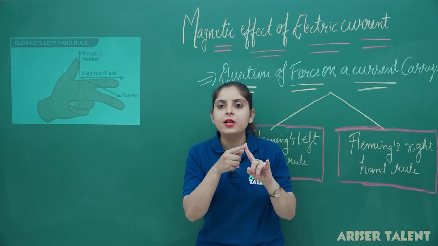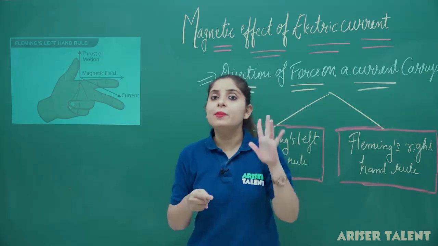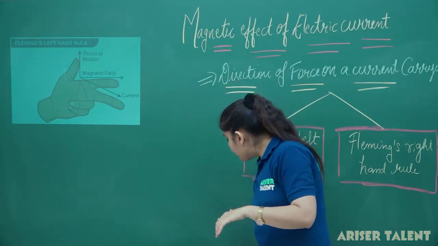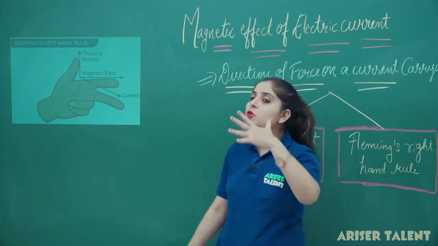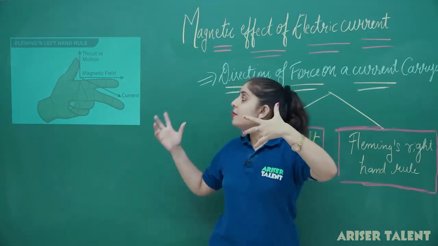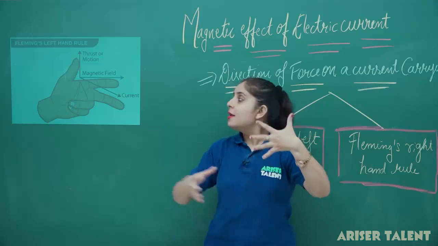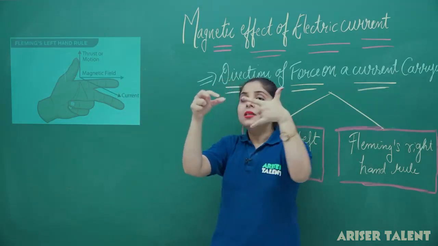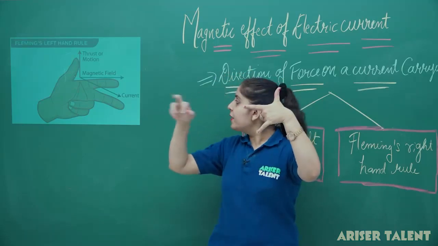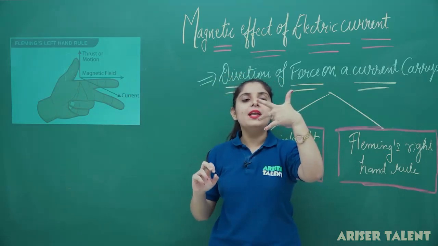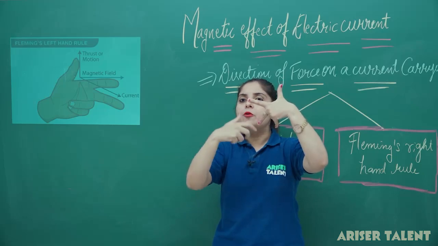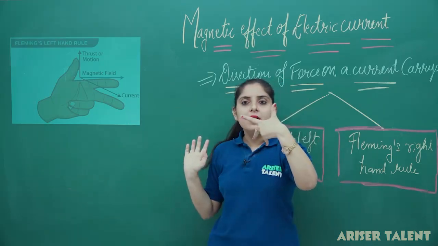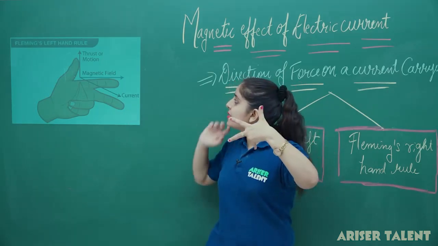One is the magnetic field, second is the current, and third is the direction of force. You have to stretch the fingers of the left hand in such a way that the thumb will give you the direction of force. The forefinger will give you the direction of magnetic field, and the finger perpendicular to it will give you the direction of the current. So this is how Fleming's left hand rule works.